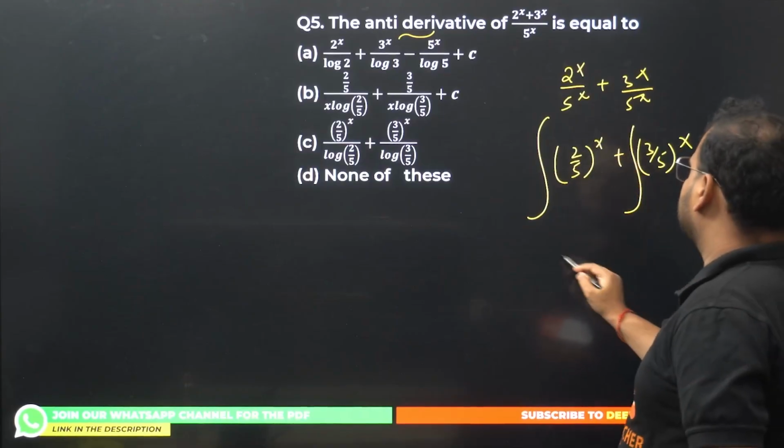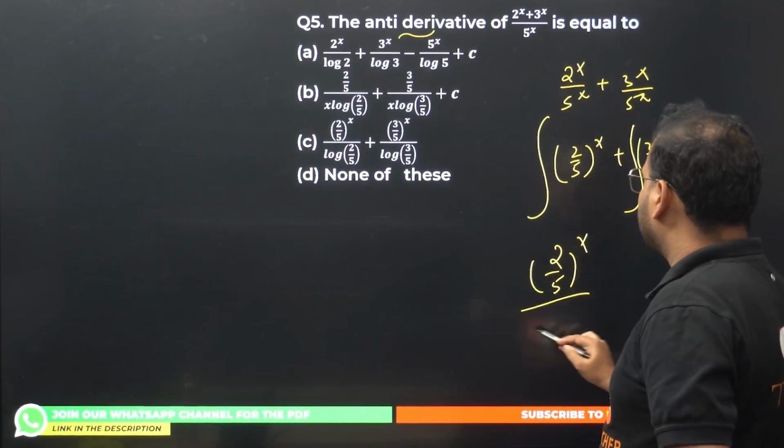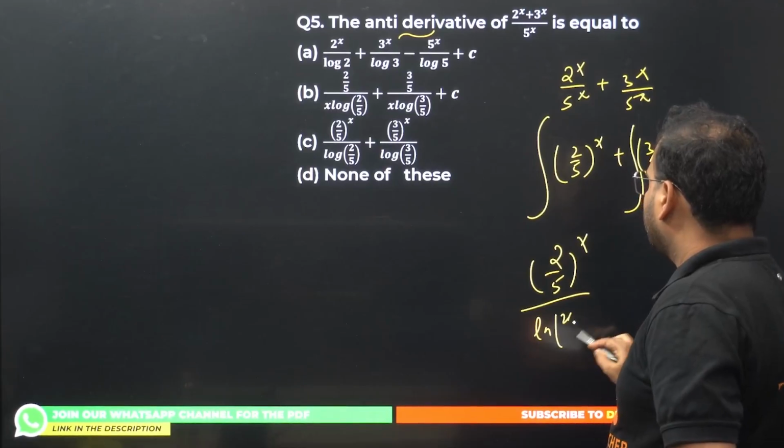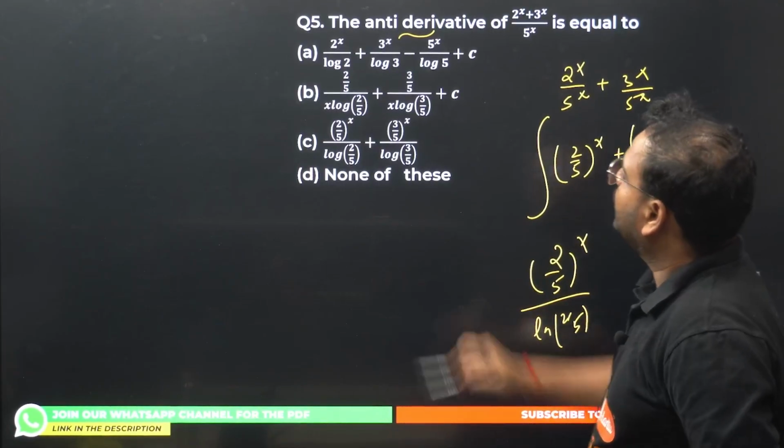What do you get for this? 2 by 5 power x, and the same thing comes in the log. So log of 2 by 3. Sorry, 2 by 5, right? 2 by 5. Option C is correct.